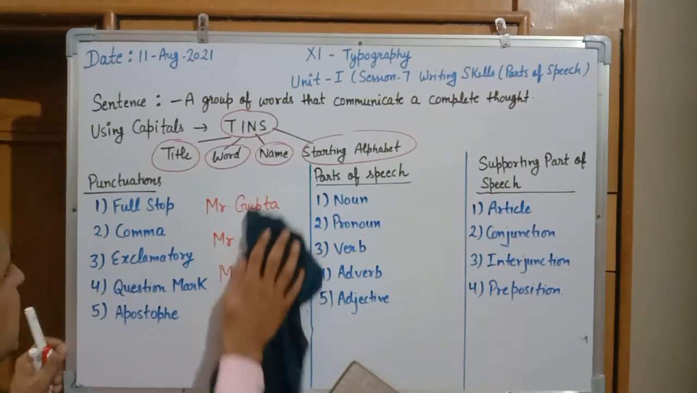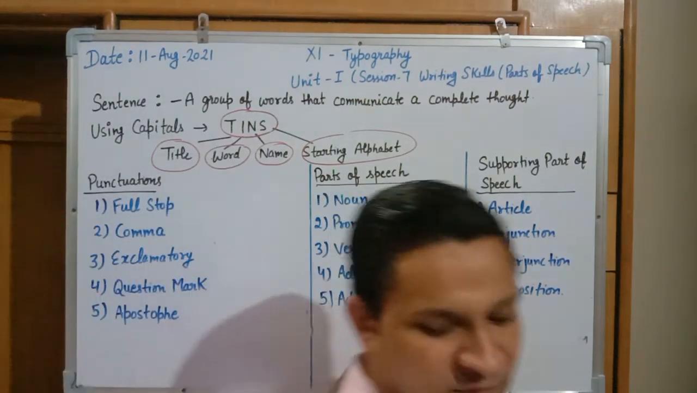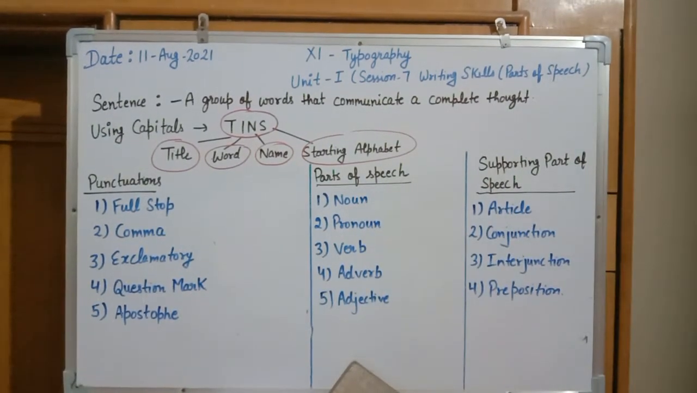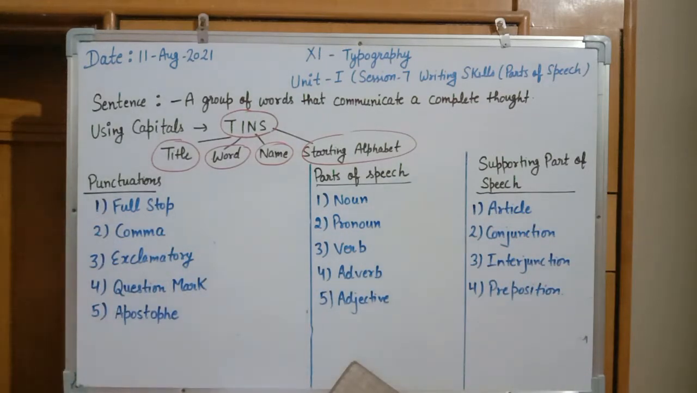Next concept, that is name. I told already, the starting alphabet for each statement will always be caps. Everybody knows this. Now the next part is parts of speech. Parts of speech contains 5 points. First one is noun, second is pronoun, third is verb, fourth is adverb, and fifth one is adjective. These are also known as punctuation signs.